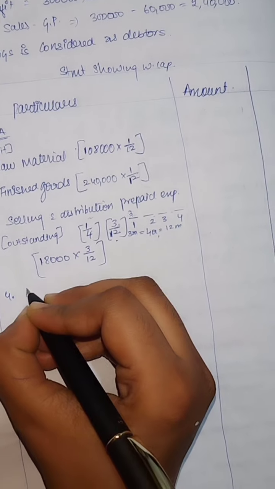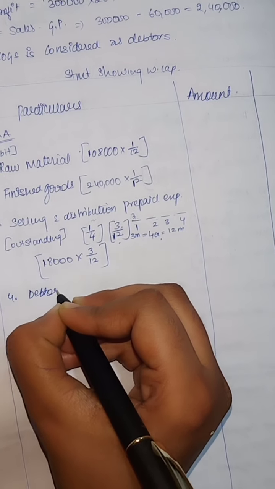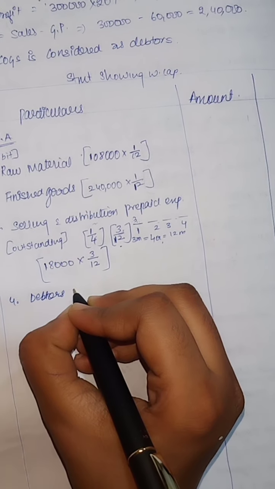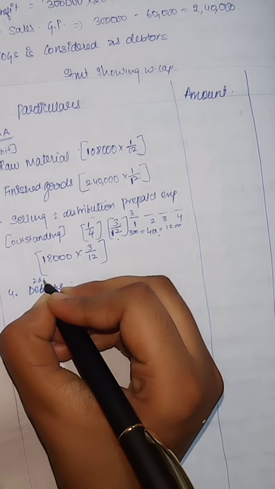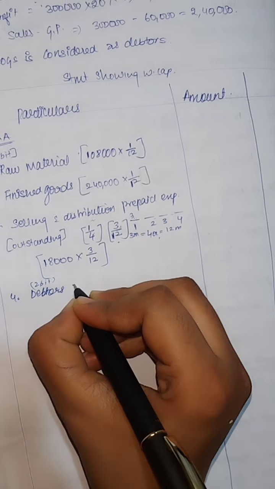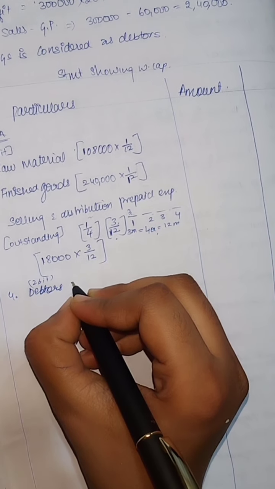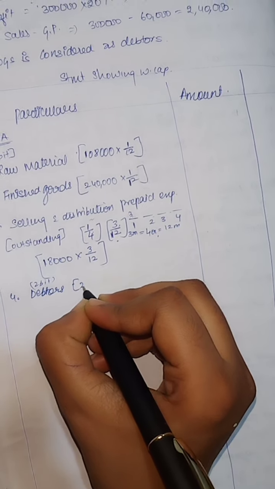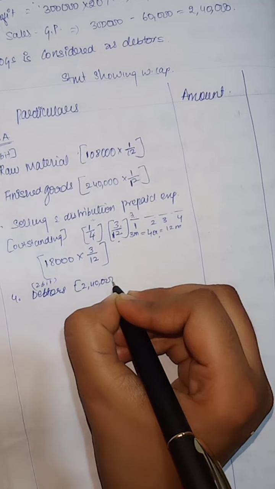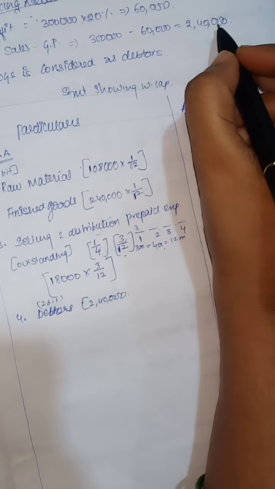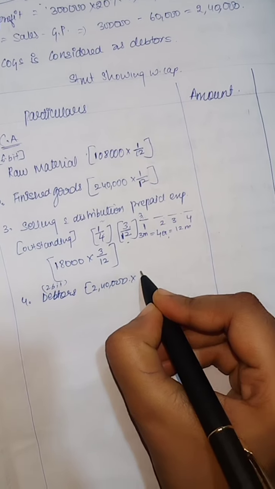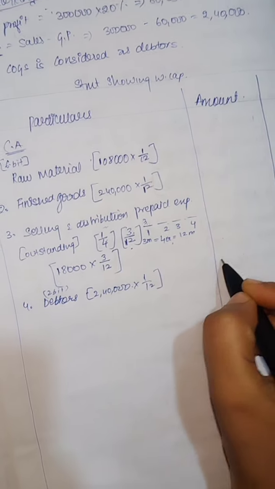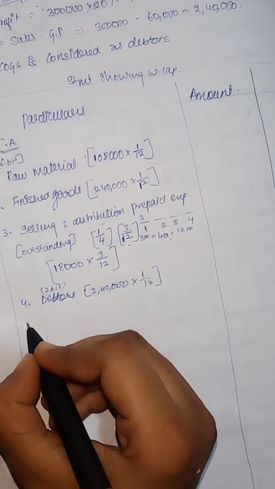4th, girls, debtors. Which bit? 2nd bit. I am writing here also for your reference. 1 month, girls, so 2,40,000. They said to take 2,40,000 as debtors, girls. Here we wrote the same, into 1 divided by 12. Write out the amount.